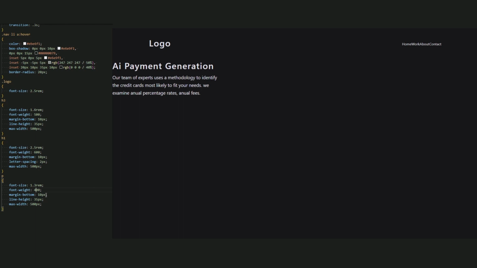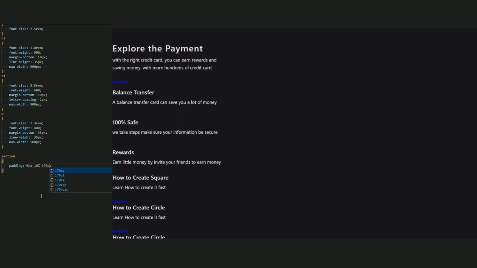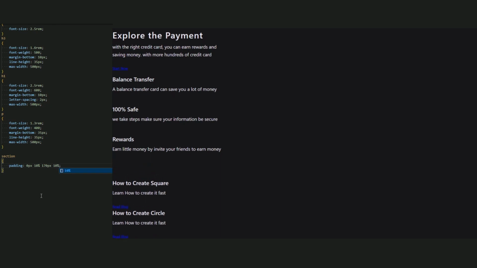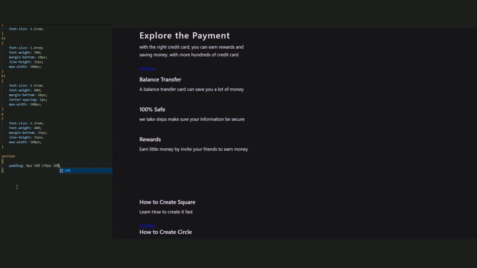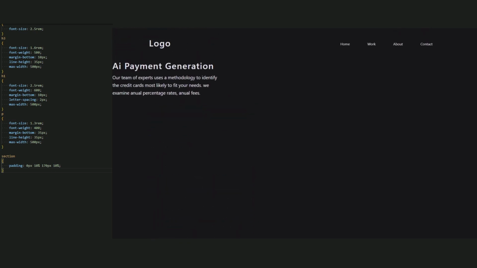Now let's create a section to go in the next page of our landing page. So add the padding in the section: 0 pixels top, 10% right, 170 pixels bottom, 10% left. Okay, now as you can see, the title font size is not good, so let's create a custom font size for this title. Just copy H1 and paste it, and add the home text H1. Okay, font size is 3.5 rem, and add the max width 500 pixels.